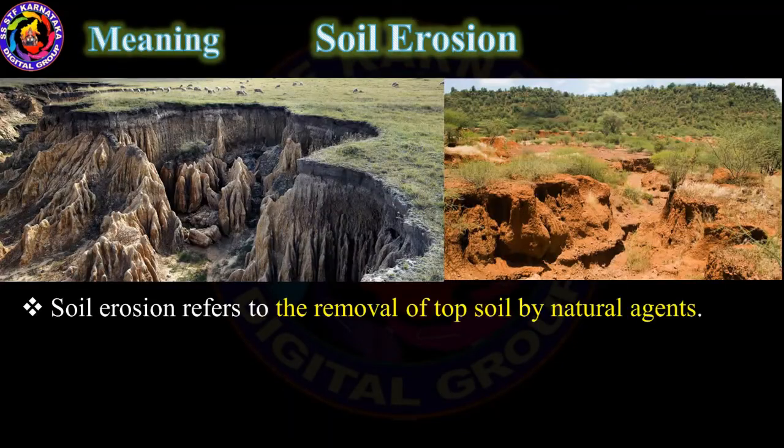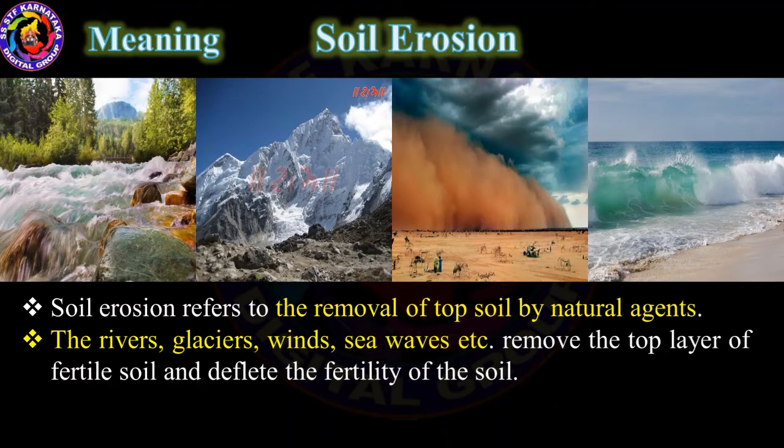Soil erosion. What is soil erosion? Soil erosion refers to the removal of topsoil by natural agents. Which are the natural agents? The rivers, glaciers, winds, sea waves, etc. These natural agents remove the top layer of fertile soil and deflate the fertility of the soil. When the top layer of the fertile soil is removed, the fertility of the soil reduces.